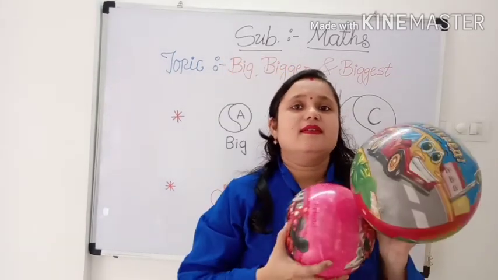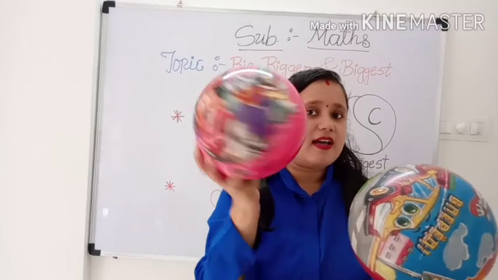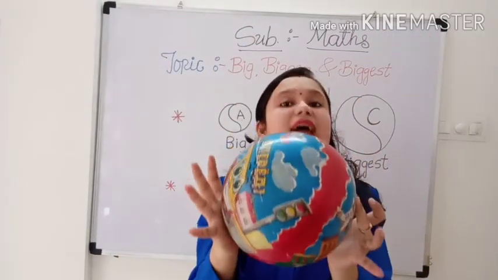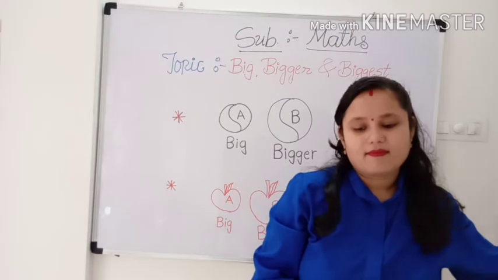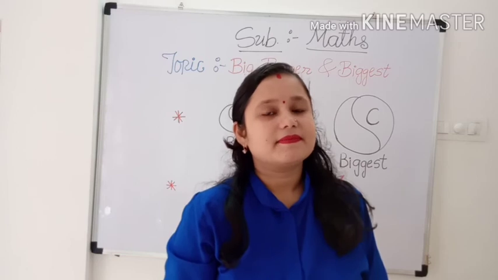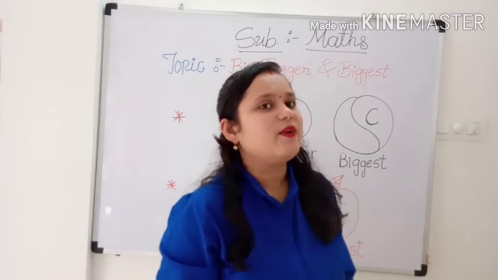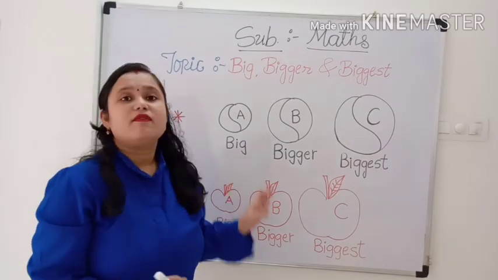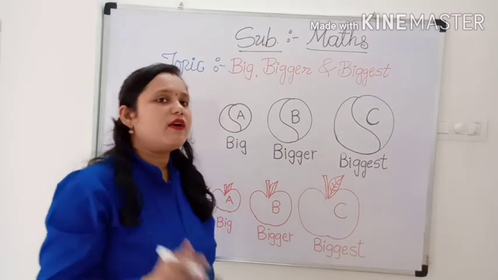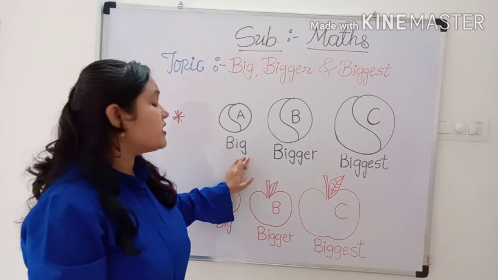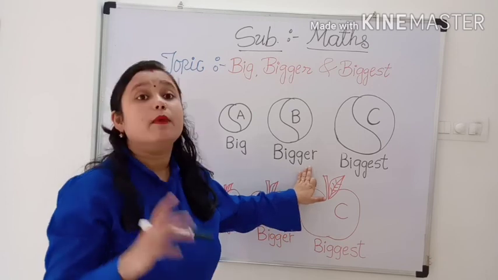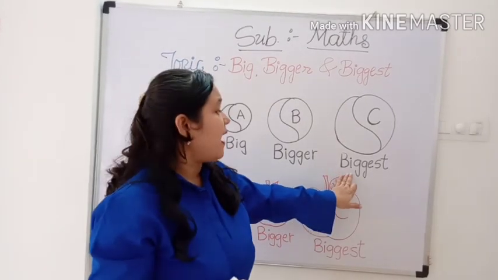Big. This ball is bigger. And this ball is biggest. Everyone understood? Yes, very good. Now, we will repeat the spellings of big, bigger and biggest. One more time, okay? B-I-G, big. B-I-G-G-E-R, bigger. B-I-G-G